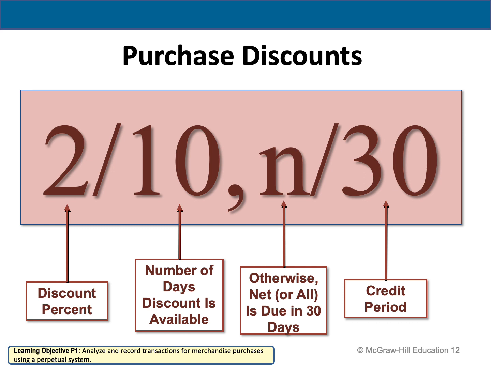Otherwise, if the buyer didn't pay within 10 days, then at maximum he should pay within 30 days. So this is how we read the credit term. 2/10 means I'm going to get 2% if I pay my accounts payable within 10 days. Otherwise, if I didn't pay it within 10 days, at maximum, I can pay it within the 30 days credit period.